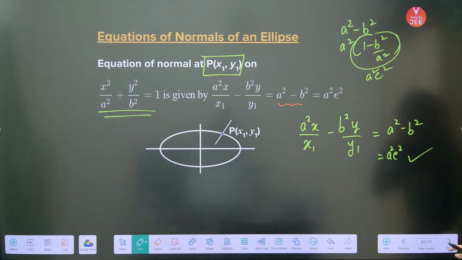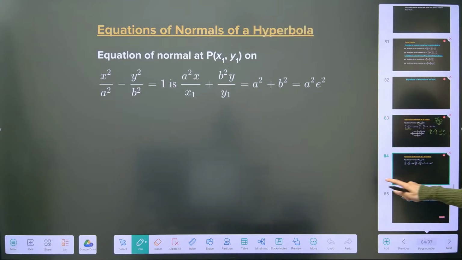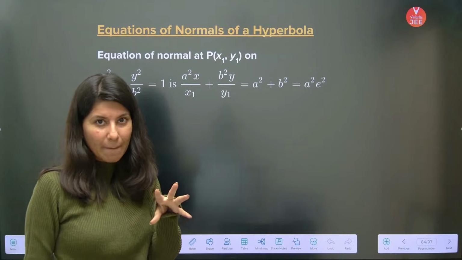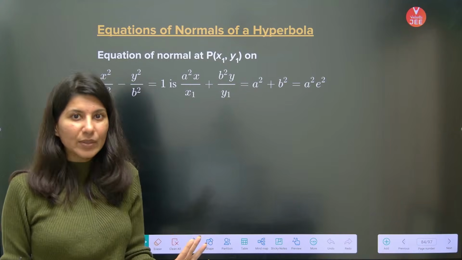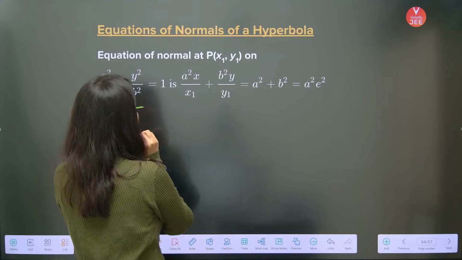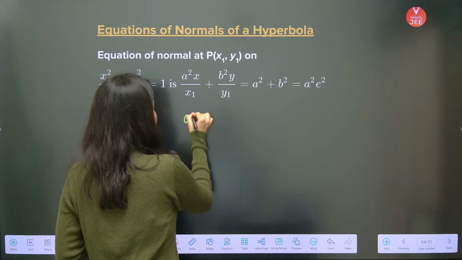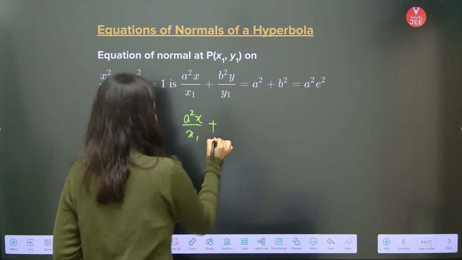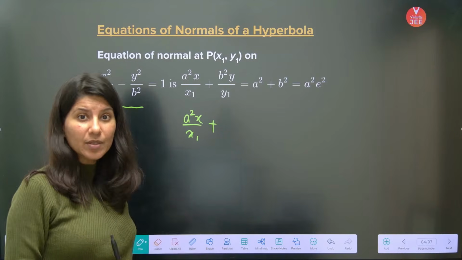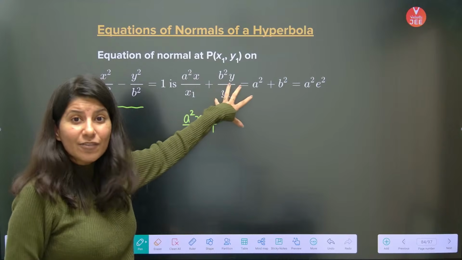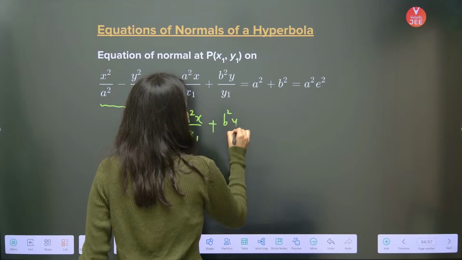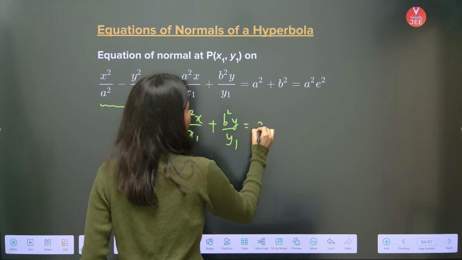Now a similar thing is there if I talk about normal of hyperbola, but there are 2 changes. Minus sign you have to replace it with plus and you will be done. Equation of x square upon a square minus y square by b square equals 1. This is the standard hyperbola. a square x by x1 plus, can you see? Usually we see negative sign in hyperbola, but in case of normal, the reverse thing is happening. b square y by y1, because there is a plus sign, is equal to a square plus b square.